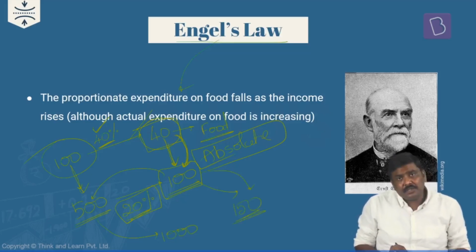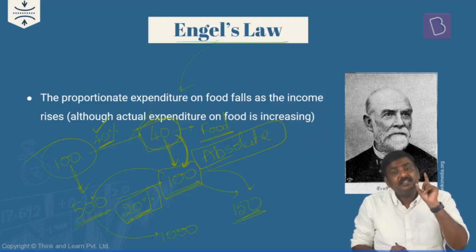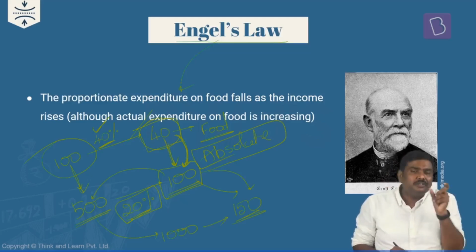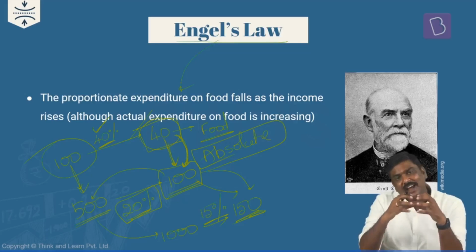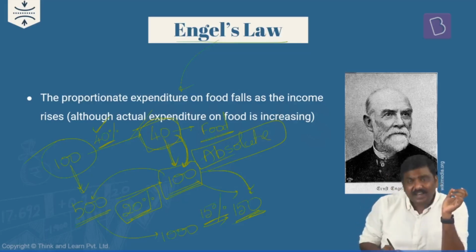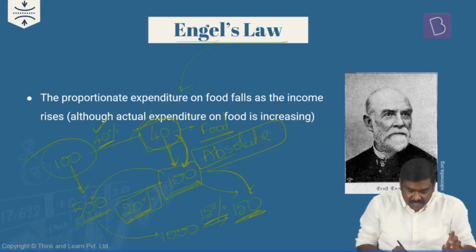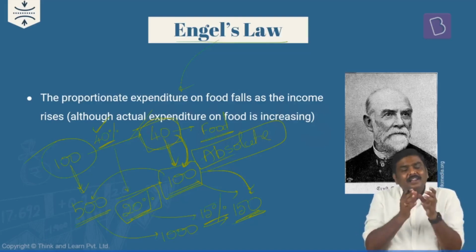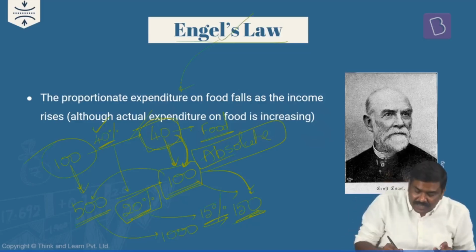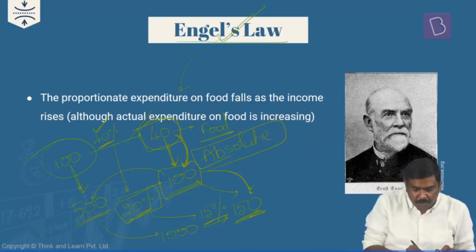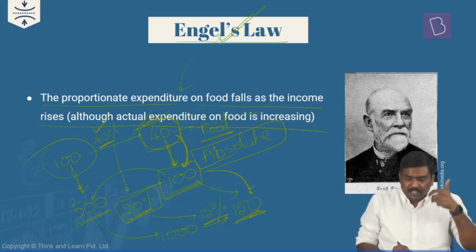So absolute expenditure, has it increased? Yes. But look at the percentage. Out of 1000, now he is spending 150 rupees on food, which translates to how much? 15% of his income. So with a rise in the income, his expenditure has increased, but it is not increasing proportionately. Rather, in terms of percentages, it is always going to keep on declining. This is the application of Engel's law. The proportionate expenditure on food falls as the income rises, though the actual or absolute expenditure keeps on increasing.